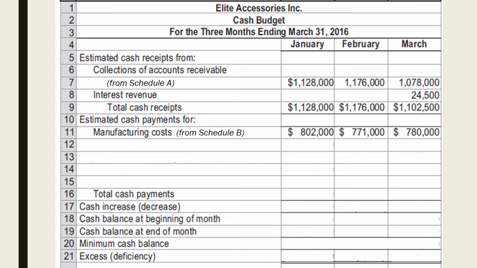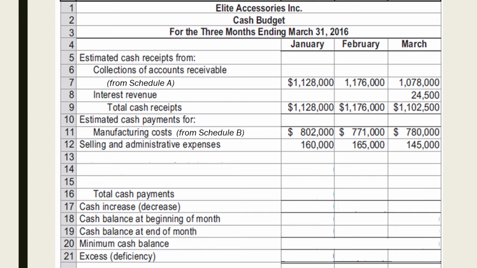After the manufacturing costs row, we could place the selling and administrative expenses for each month with the expected amounts of $160,000 for January, $165,000 for February, and $145,000 for March.